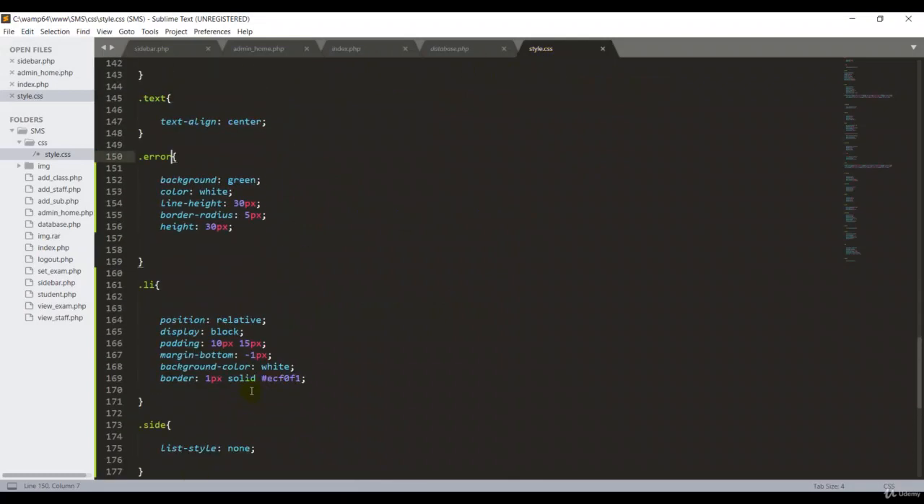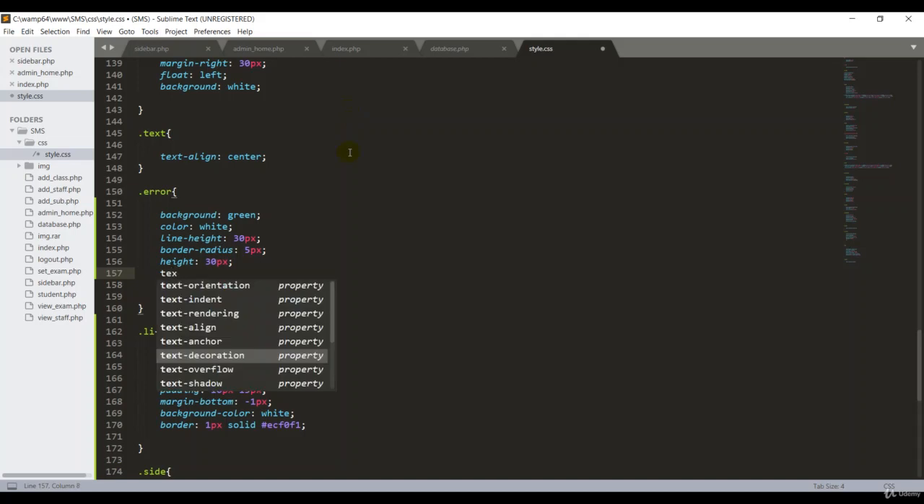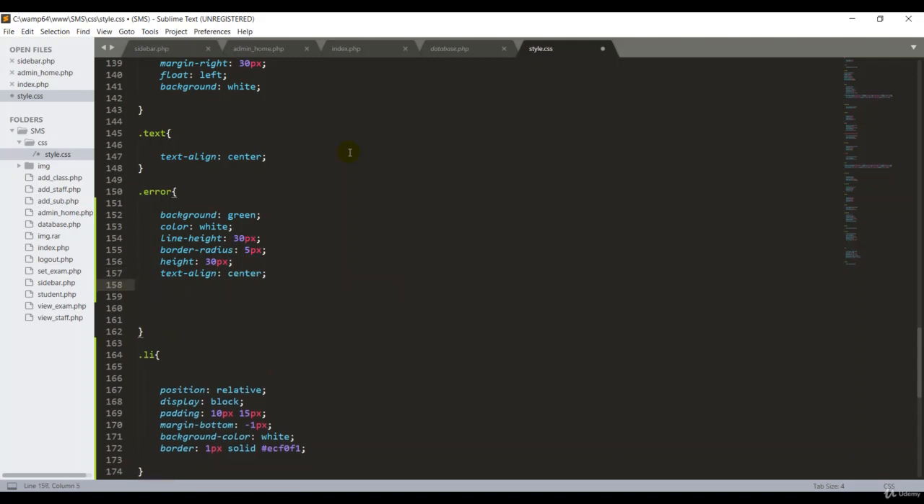Style.css. Okay, where's my error class here? And I'm giving here text align. It should be in center. Okay, type text align. Here, guys, text align center. Semicolon. Sorry, I put two semicolons. And finally, I put the margin bottom. Margin bottom around 10 pixels. So it should be good.